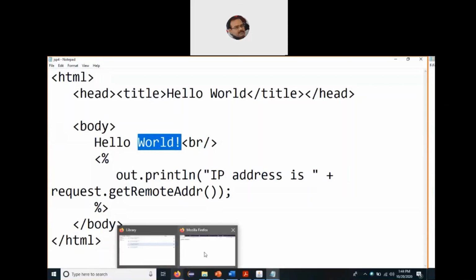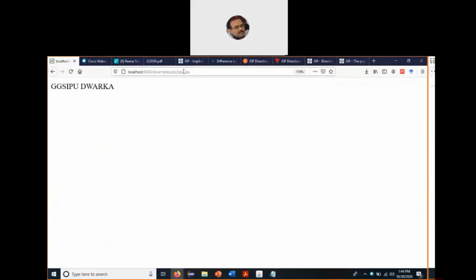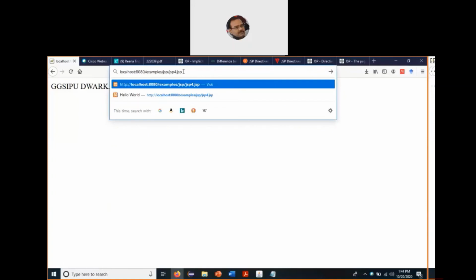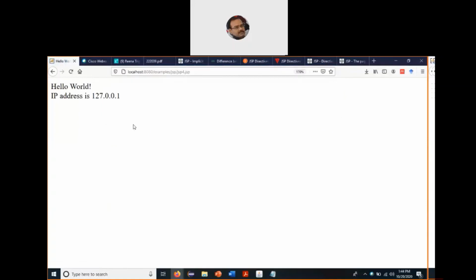We can directly launch this page on our browser window. Here in the output of the browser window, we get a printed statement called Hello World. Since both the client and the server are running on my machine, it is fetching the default loopback IP address 127.0.0.1.